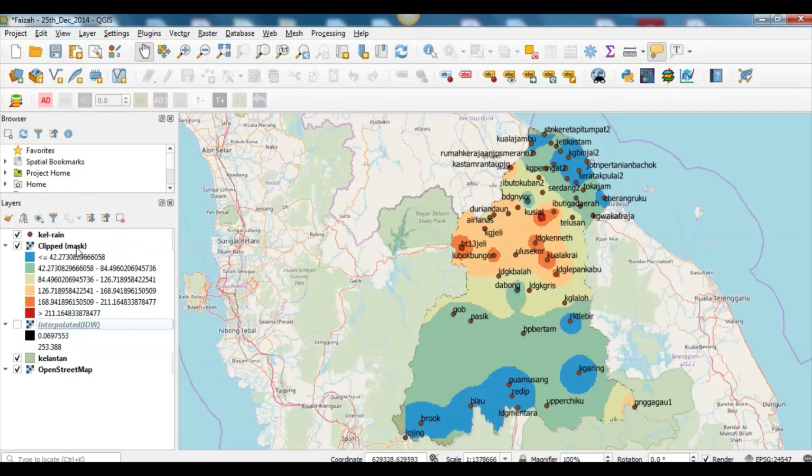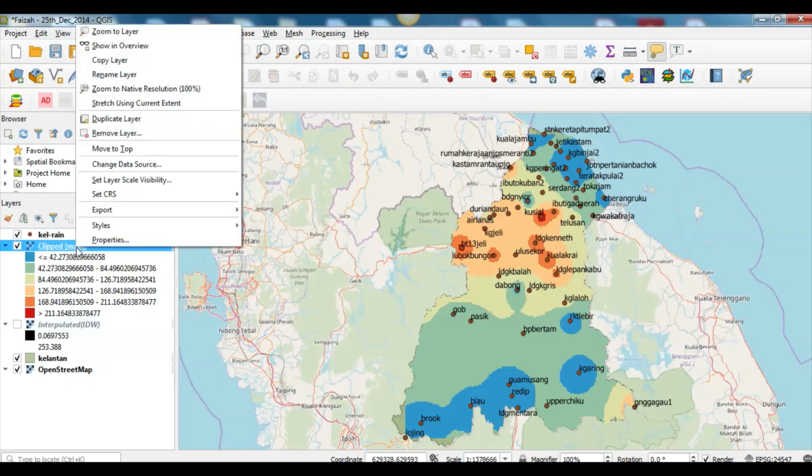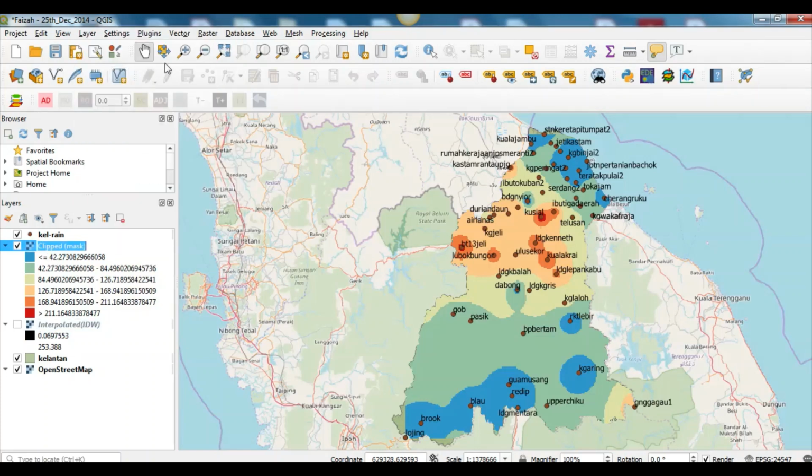And then I want you to rename this raster click mask to IDW, in this case the date of the rainfall that we want to do. So in my case it will be 25th December 2014.